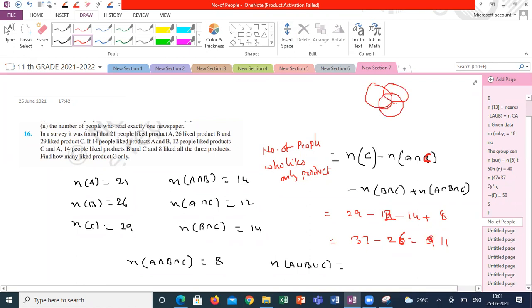I want only this region. So this total minus this common region minus this common region, and this you are subtracting 2 times. That's the reason we are adding here. Understand, guys? How to do even though 3 sets are given. So you can opt any methods. It's your wish how to do.